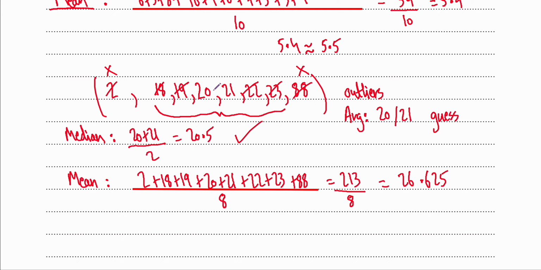I guess 26 isn't that bad, but 20.5 is way better, isn't it? If you look at the data set, I definitely say 20 or 21 is my guess for the average, and the median gives you exactly the middle of 20 and 21. It gives you 20.5, while the mean gives you 26.6, and you're not really going to say this is centered around 26.6. You're going to say it's around 20 or 21.